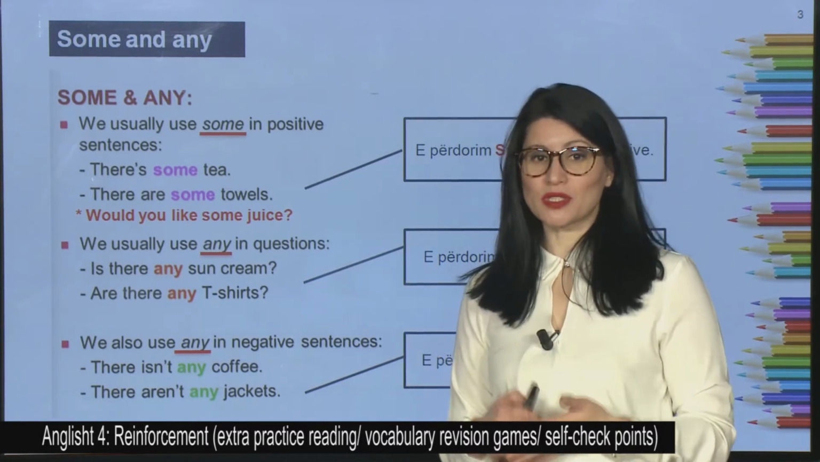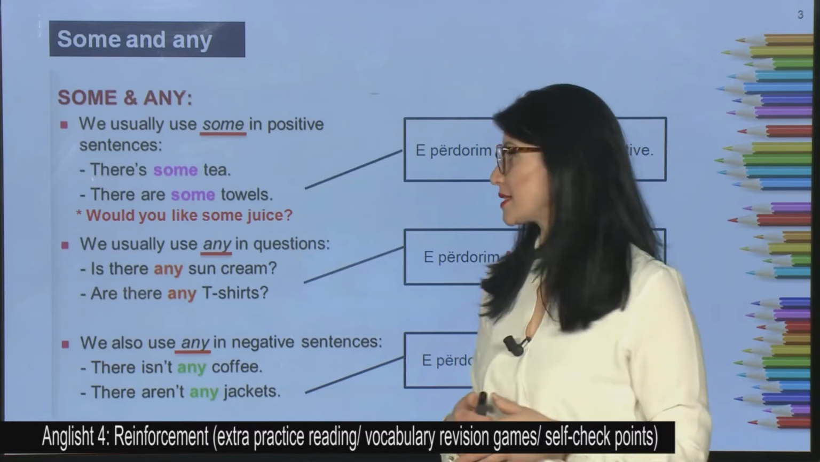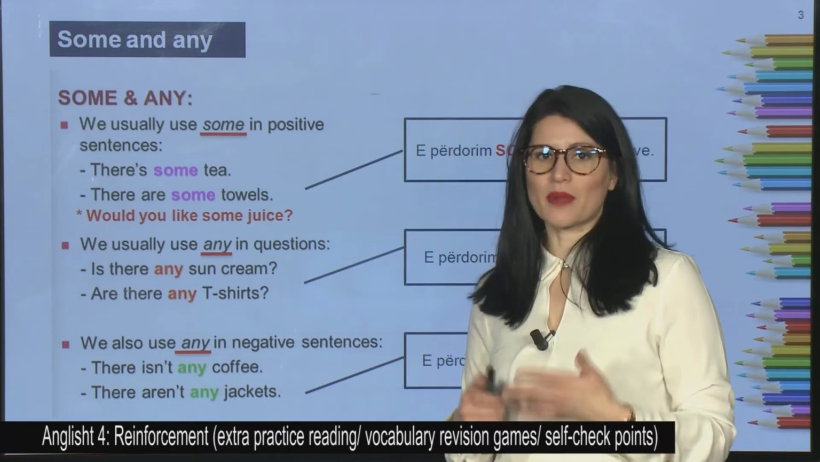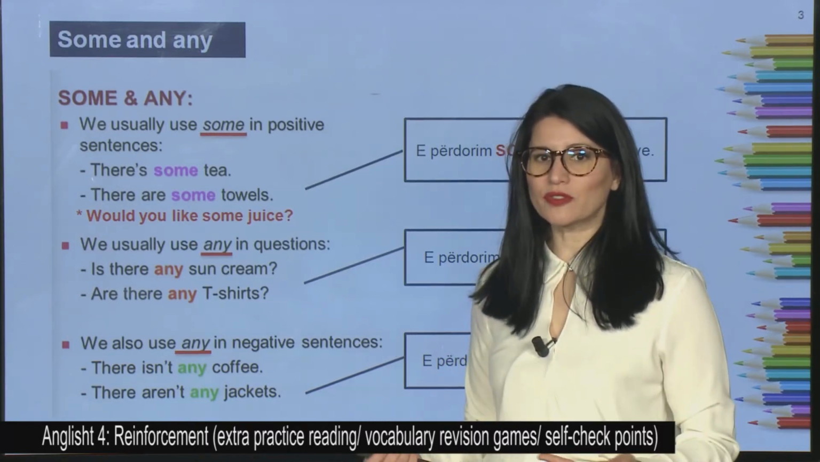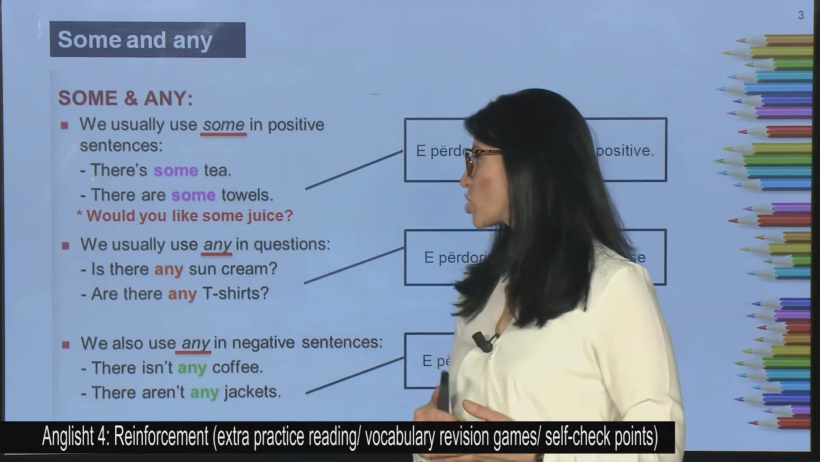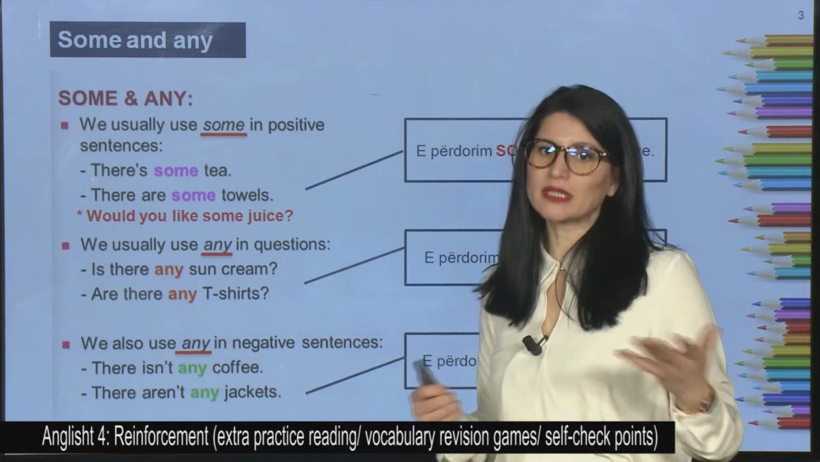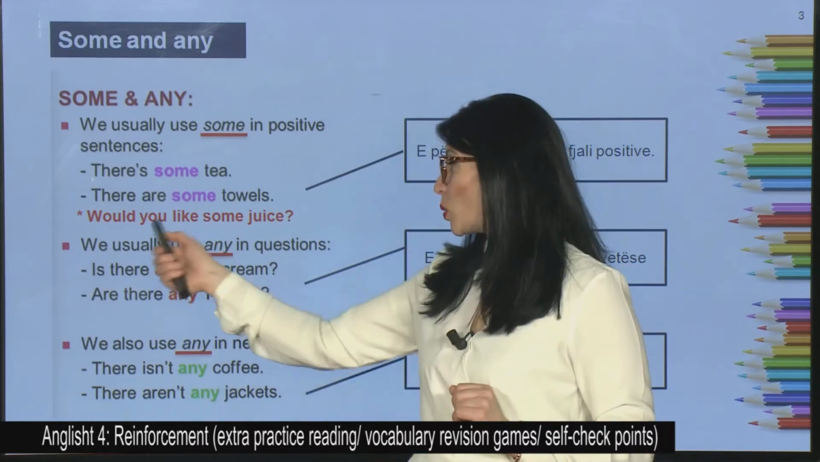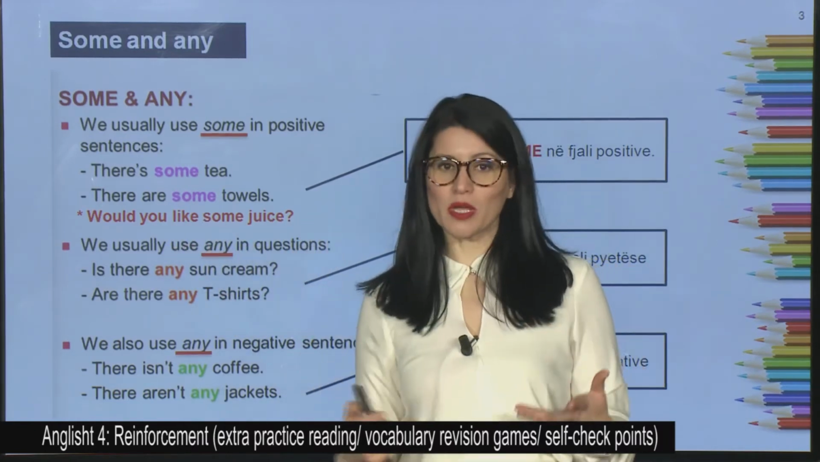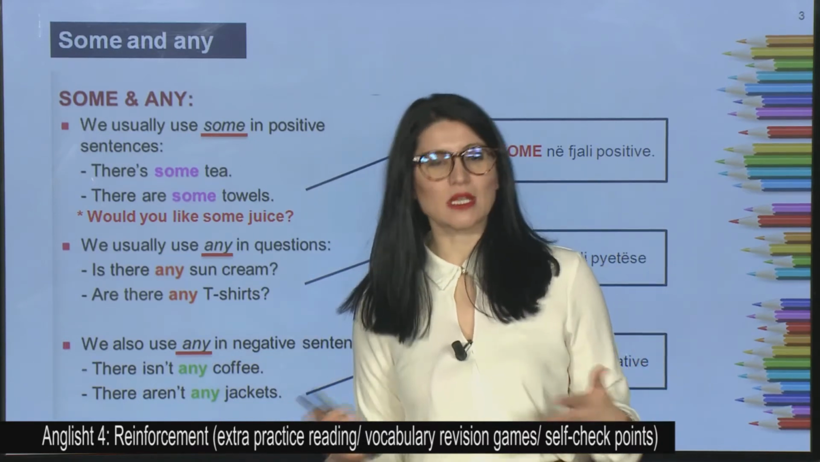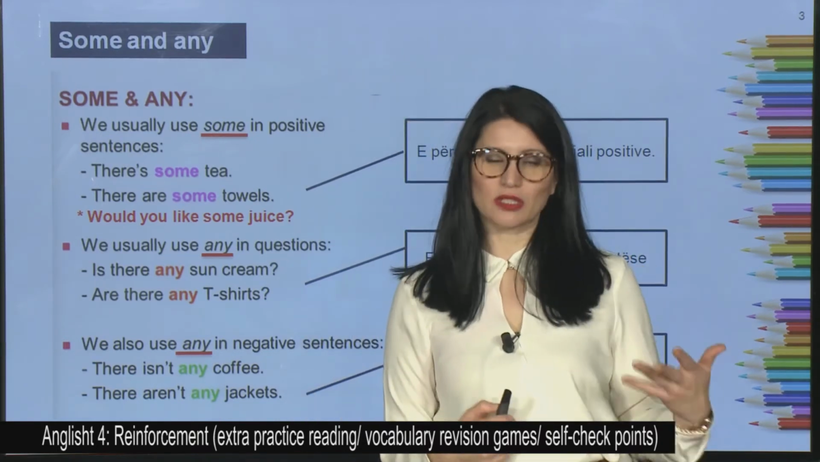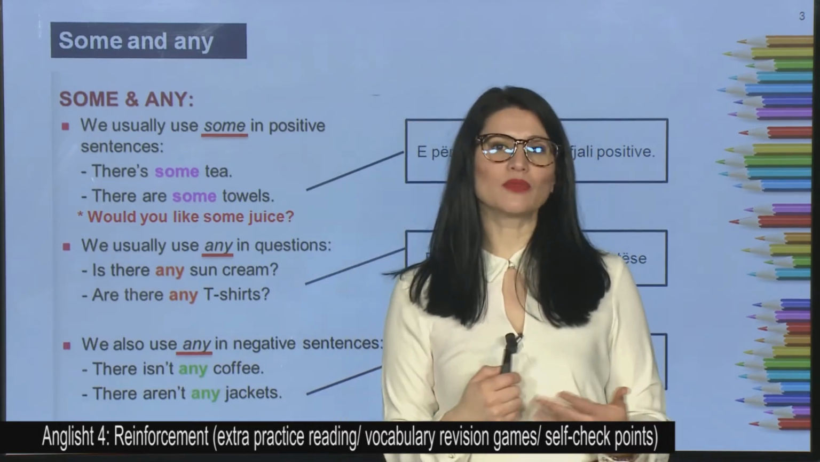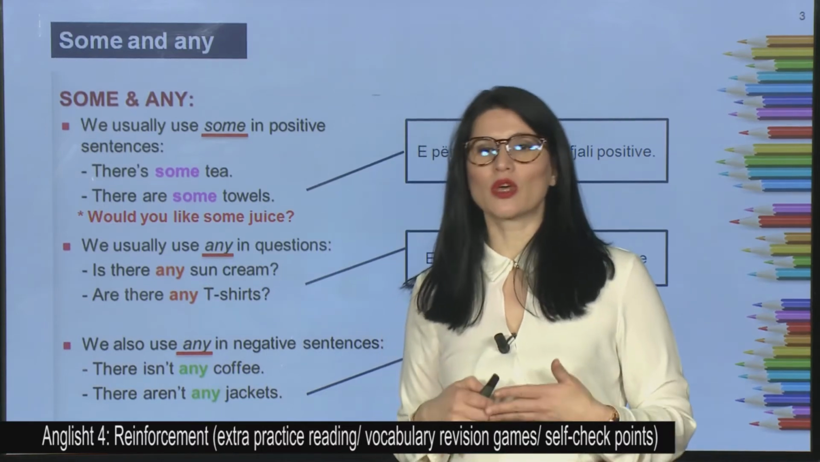We use some in positive sentences or in affirmative sentences. For example, there is some tea or there are some towels. But we have got an exception with some. Would you like some juice? When we offer or when we make a request, we can use some in interrogative sentences.